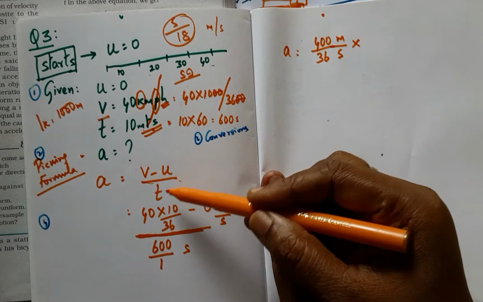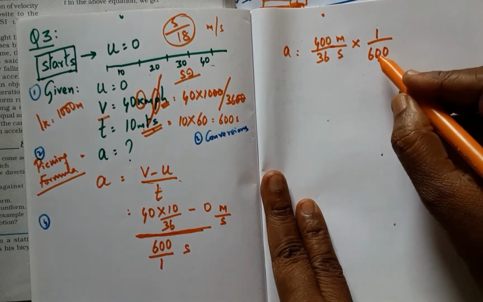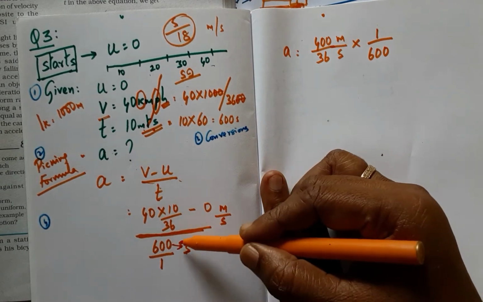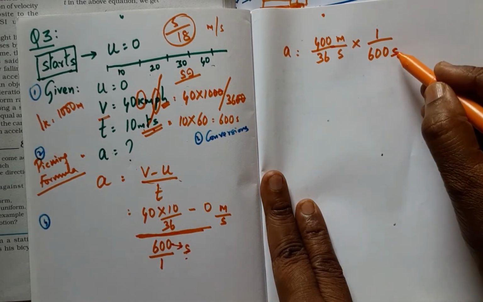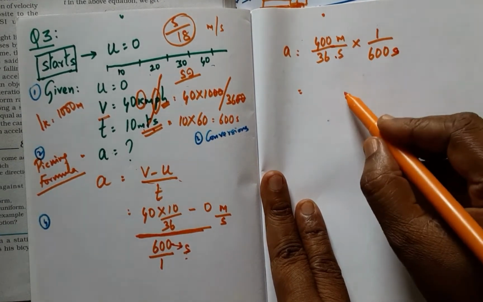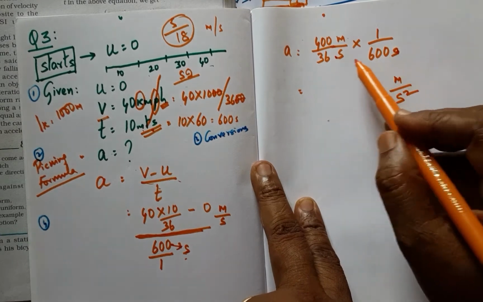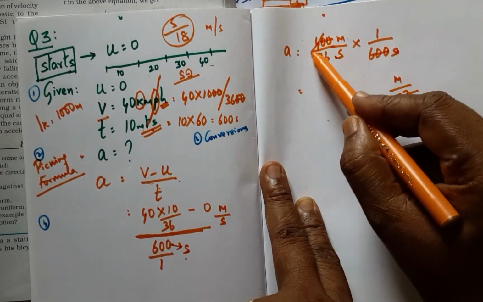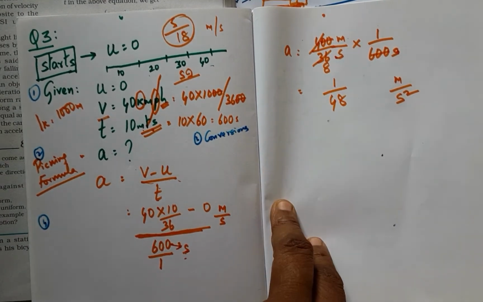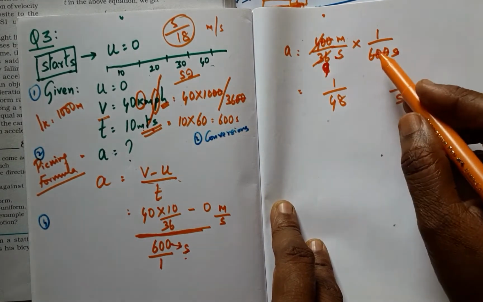And since the division is here, I have to flip this reciprocal and write the seconds. This pertains to this. Therefore wherever 600 is, therein we have to write the unit. And now second into second is second square, and meter, having put the units in place, now we have to resolve the problem. 4 1s, 4 8s, 1 by 48. Sorry, 4 9s, this goes by 9, 9s 36, and 9 6s 54.